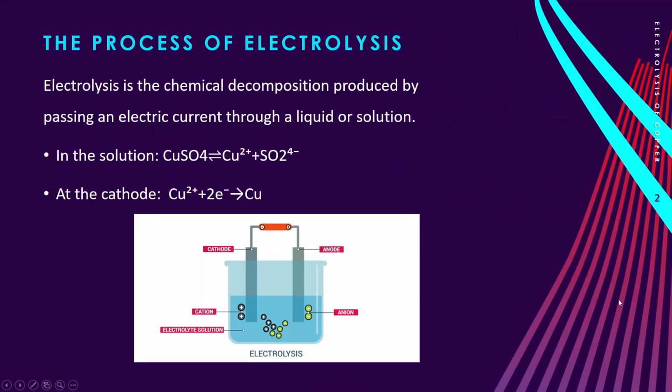First, what is the electrolysis of copper? Electrolysis is the chemical decomposition produced by passing an electric current through a liquid or a solution. In this case, copper sulfate is decomposed into copper ions and sulfate ions, where at the cathode, copper ions combine with two electrons to produce solid copper.